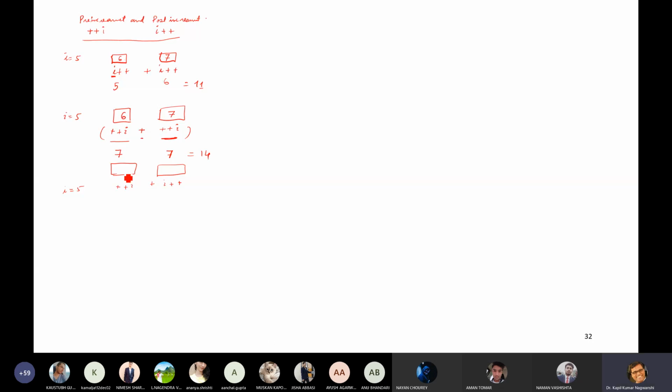Okay, so this is our program, plus plus I. What it will do first is increment the value first and then use later. Again, this I plus plus will use the value first and then increment later. Then the final value of this is 7. So the answer is 30. Yes or no?